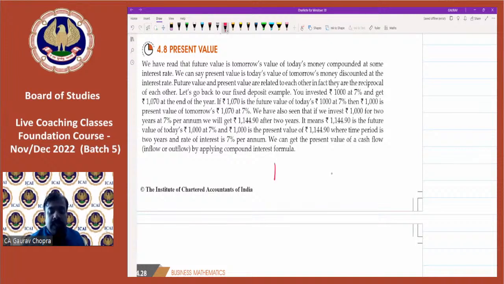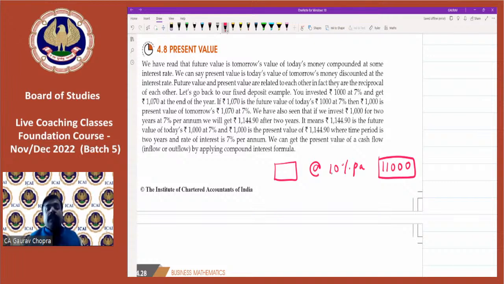Let's say I have invested certain money at the rate of 10% per annum, and I will be receiving 11,000 in future. Then how much money have I invested today? This money invested today is known as the present value. If let's say I have invested 10,000 rupees, then this 10,000 is known as the present value.